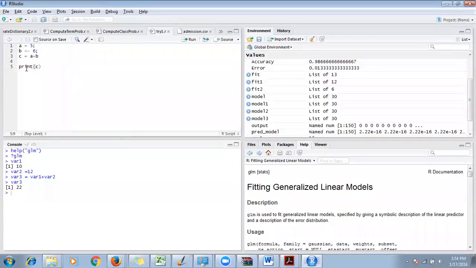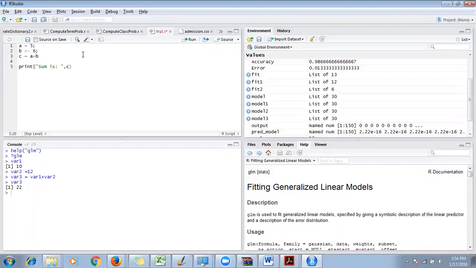Let's say you want to run this particular code. If you remember, we have written some simple code: a equal to 5, b equal to 6, and c equal to a plus b, and we are printing c. Let me customize it a little. In double quotes, I write "sum is", and then the variable c. So it should print sum is, colon, 11 for me.